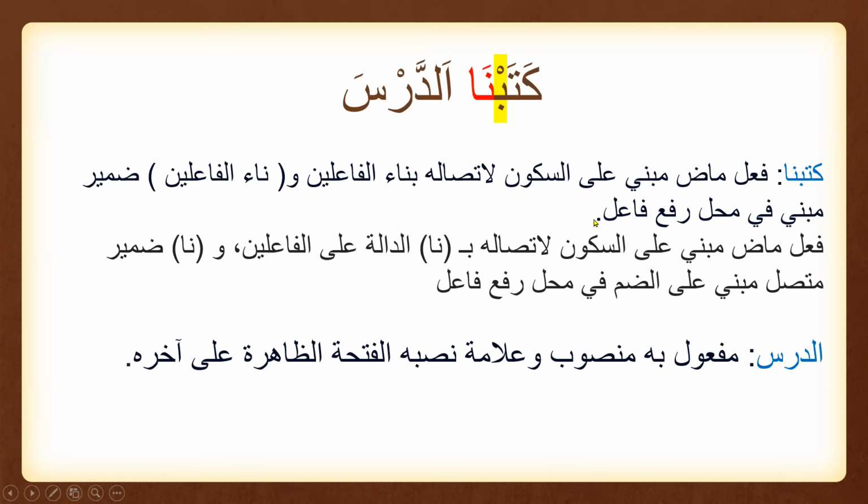All right. There is another way of writing this i'rab as well. Just see what that is. فعل ماضي مبني على السكون لاتصاله بنا الدالة على الفاعلين, meaning that it is clear: you can say it is the indicator that this is the doer. So we'll write down فعل ماضي مبني على السكون لاتصاله بنا الدالة على الفاعلين.